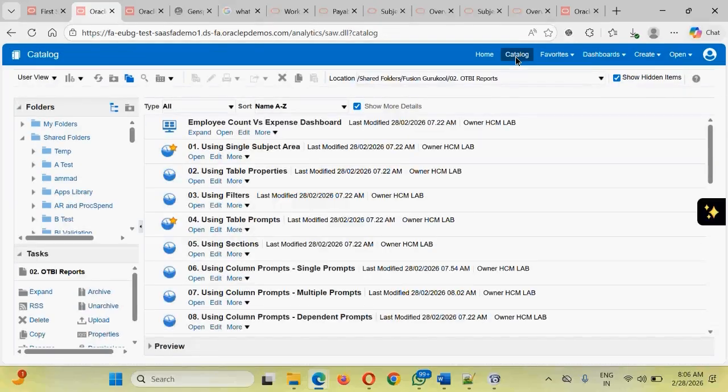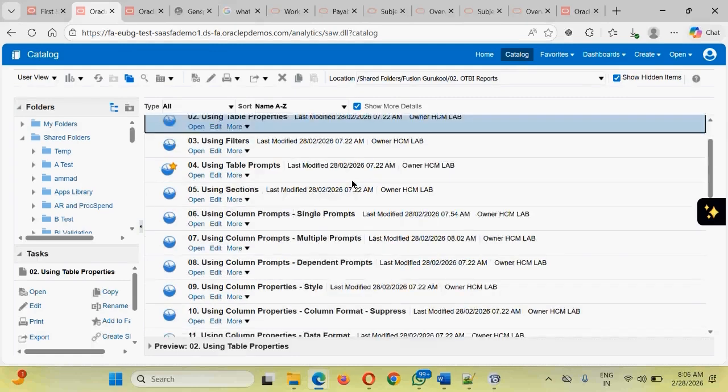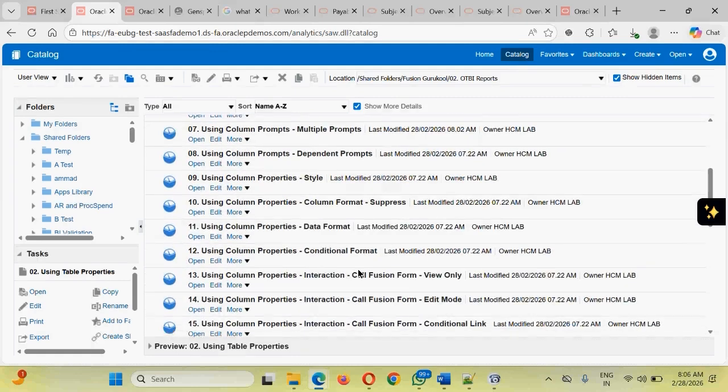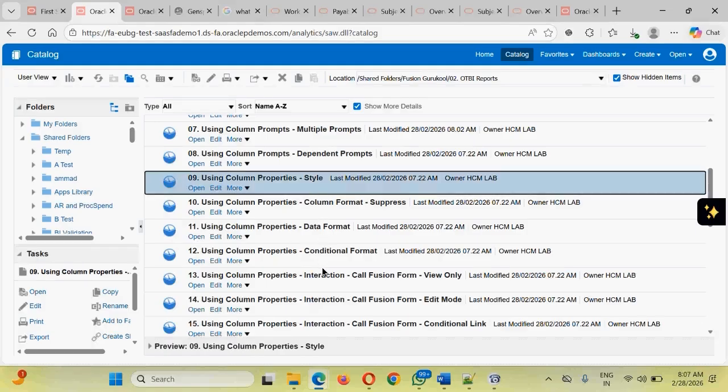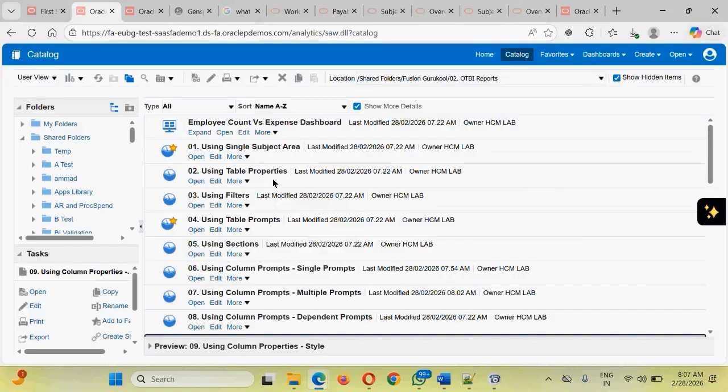Guys, so far we have seen that the layouts have been designed automatically and we have not learned much from the layout perspective. But there are very important aspects to learn from the layout perspective, that is the table properties. We will be looking into the table properties, and then going forward there are certain properties related to the column properties. Column properties also have different sorts of styles, suppress. There are certain things that we can do from the column properties that we will be covering, which will lead us to different sorts of capabilities to interact. Okay, first of all let's understand the table properties.